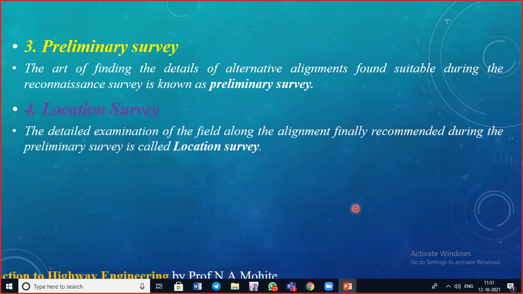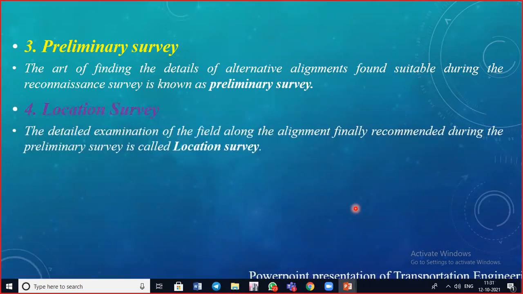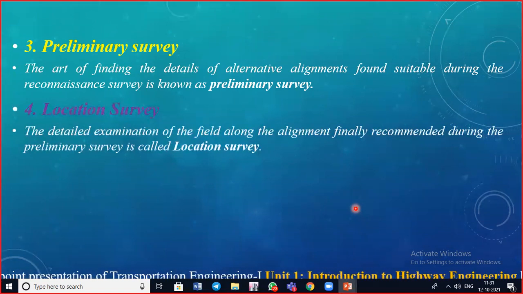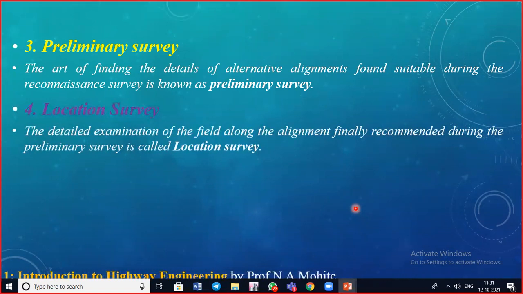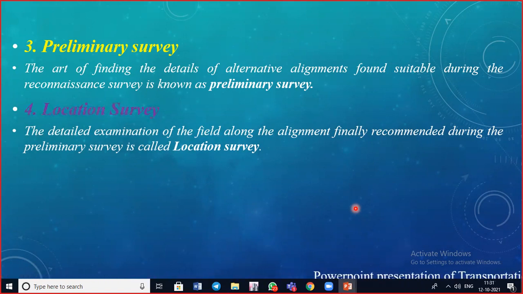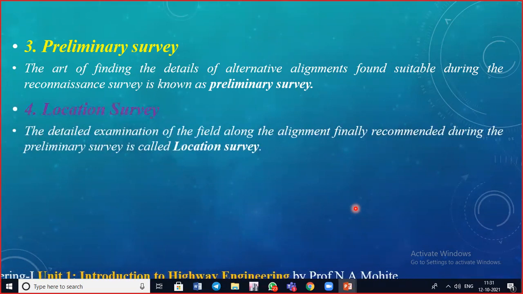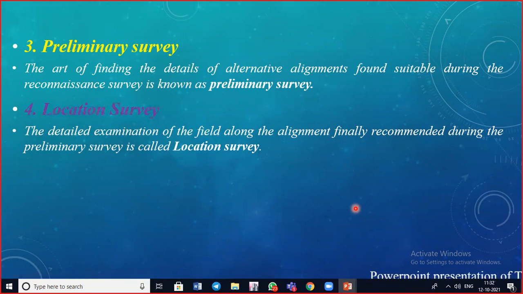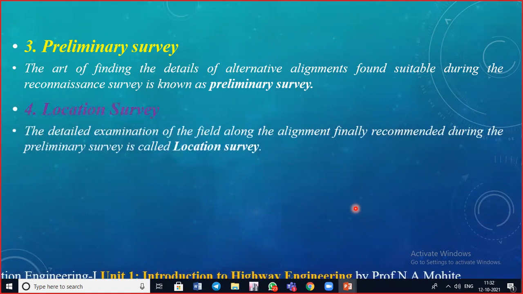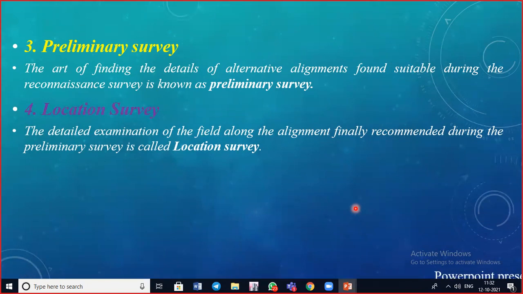In this, we make use of theodolite, level, plane table, tape, etc. As I told you, this detailed survey, that is the location survey, is required for the information needed for the preparation of plans or construction details of the highway project, and correspondingly we can determine the cost of the total road project. So this is required when we are going to locate exactly the final alignment of the said highway or road.